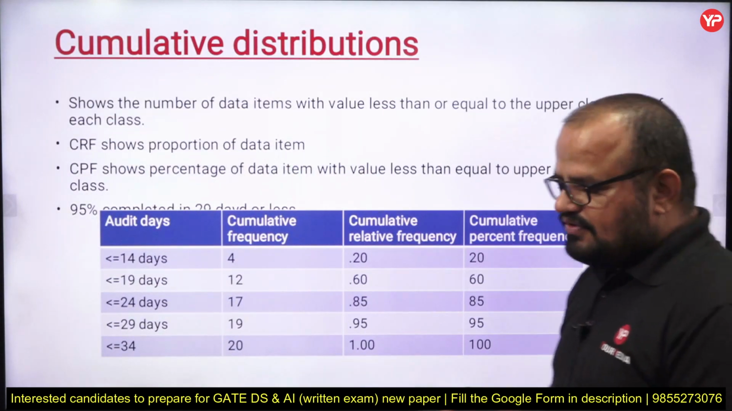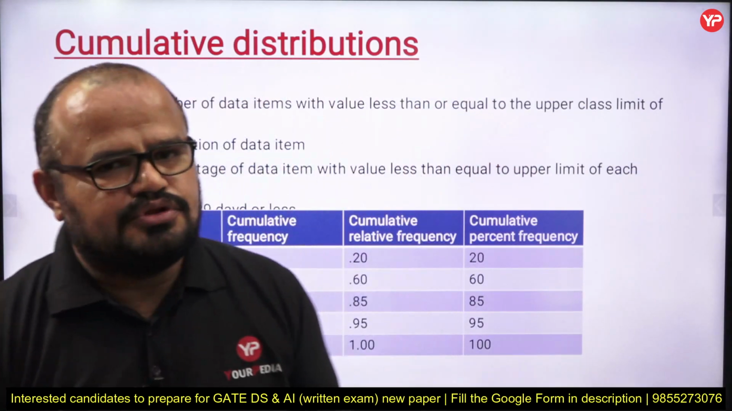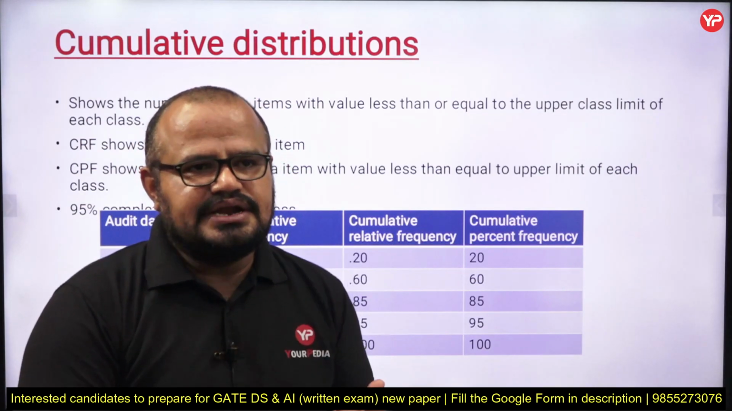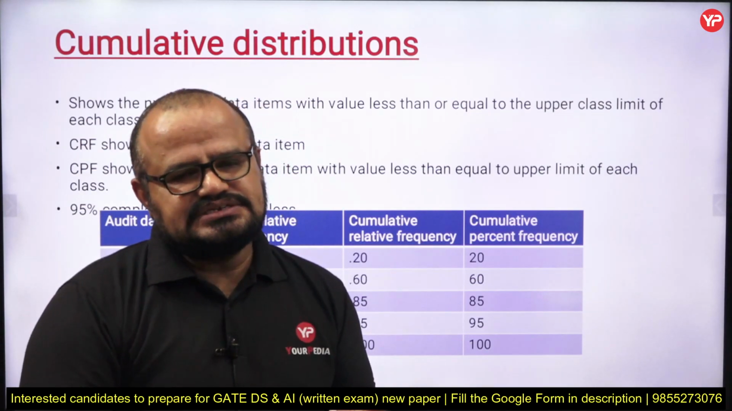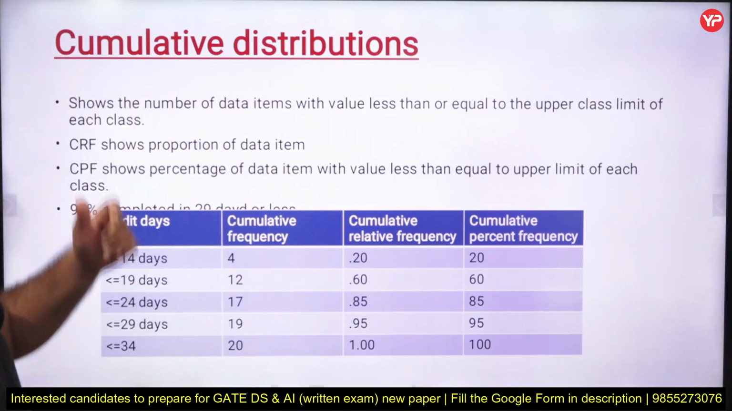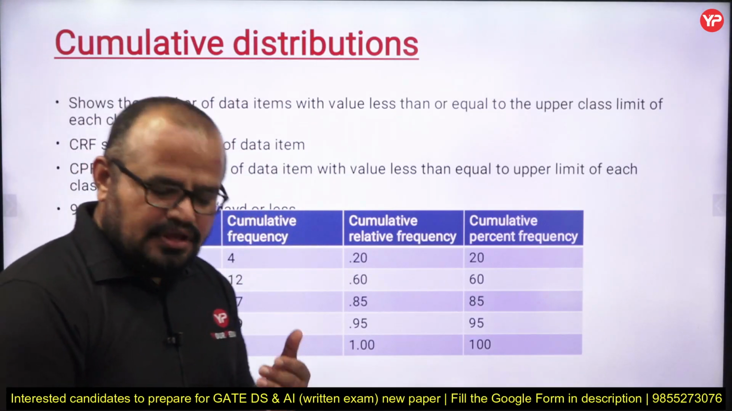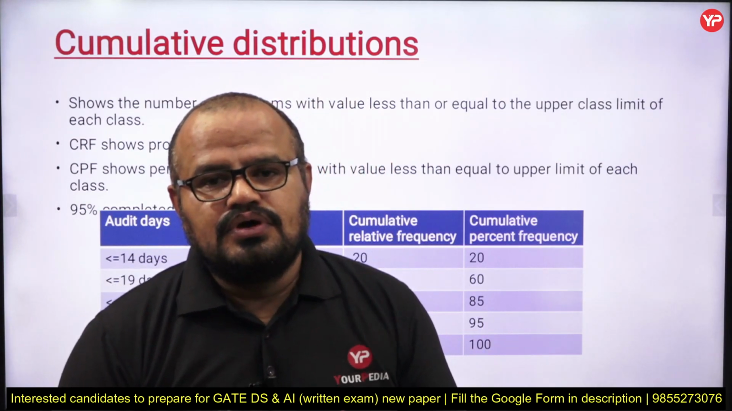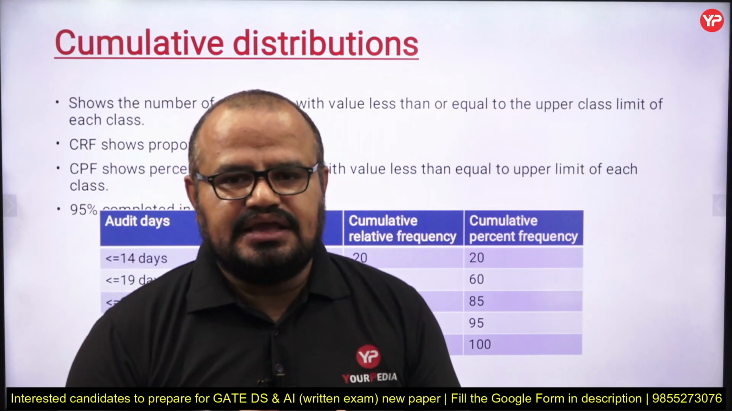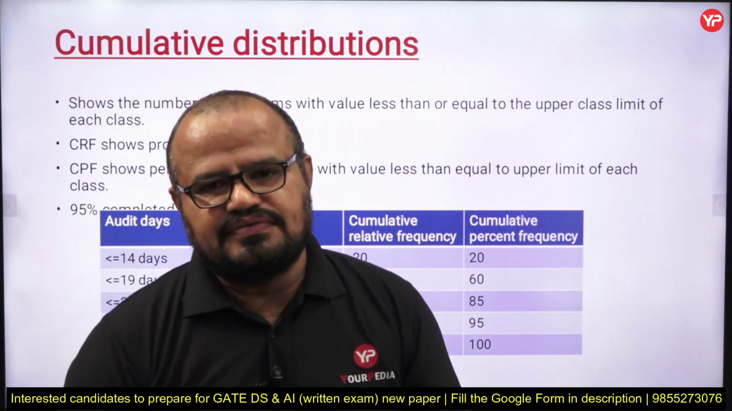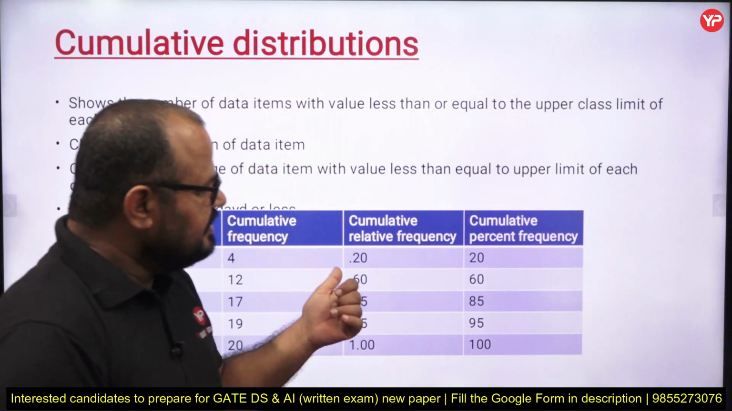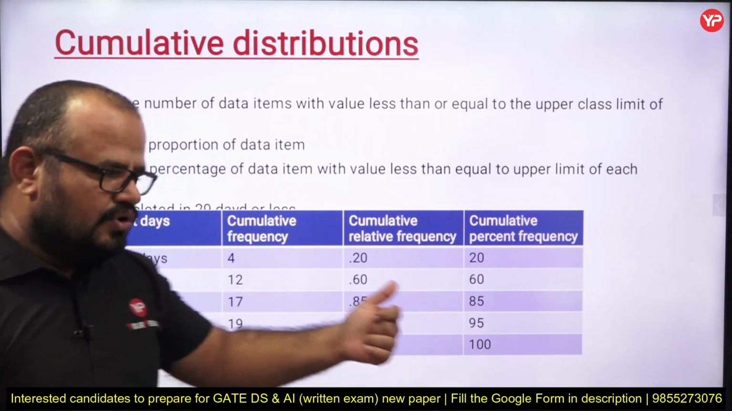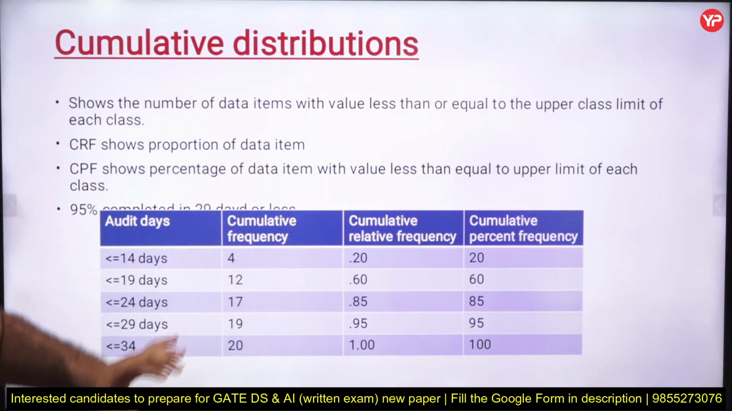Now I am going to discuss one more term, that is cumulative distribution. We know frequency distribution, relative distribution, and next is percentage distribution. Then what is the use of cumulative distribution? Sometimes our query is like the total number of auditing which take less than 25 days. So in that case, either we can use our previous table and add the things one by one, or just make a cumulative frequency table.